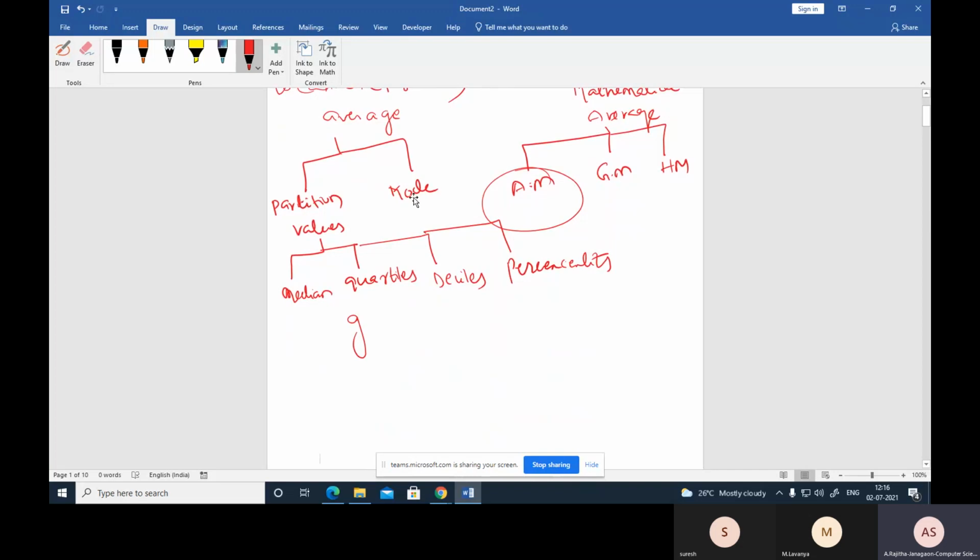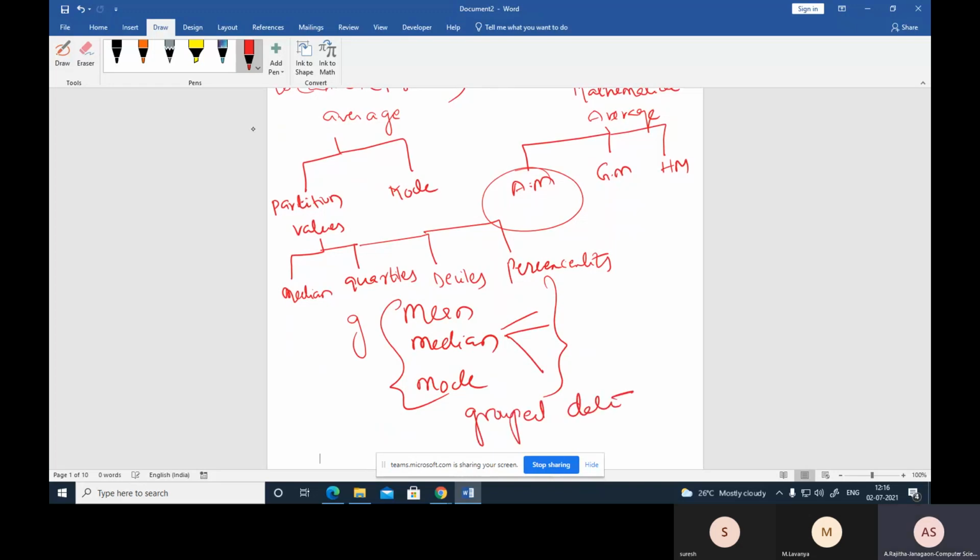So for finding all these measures of central tendencies, mainly we have mean, median, and mode. These are the three measures of central tendency. So how are the mean, median, and mode found? This works for grouped data as well as ungrouped data. You know what grouped data and ungrouped data are.